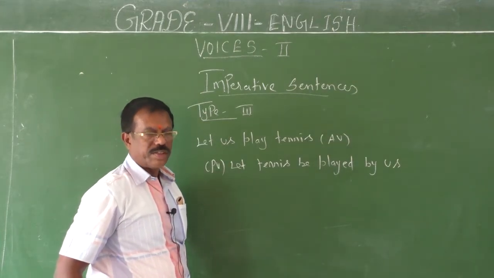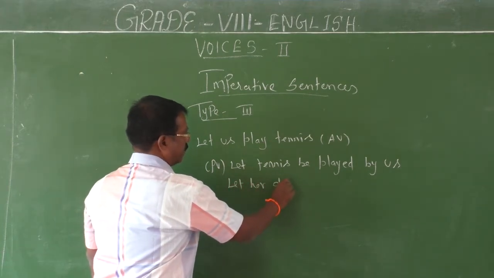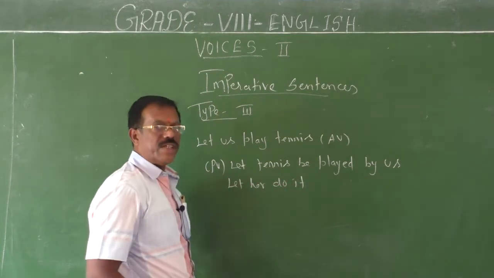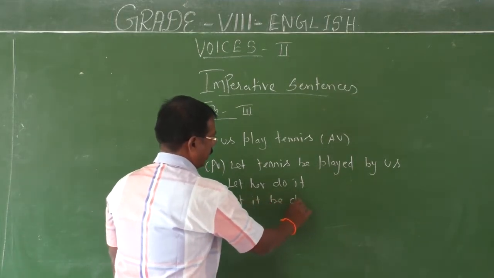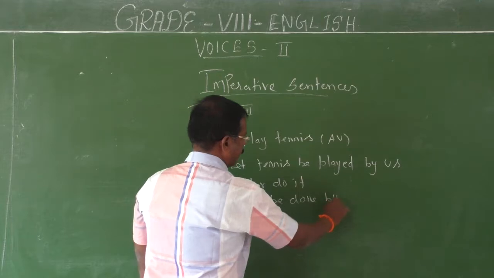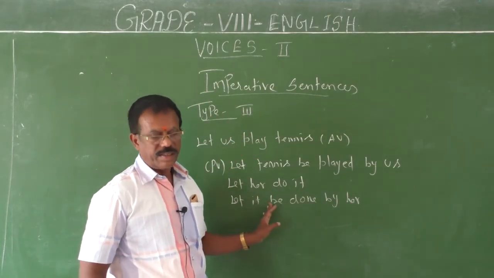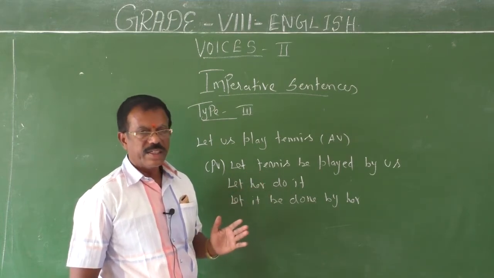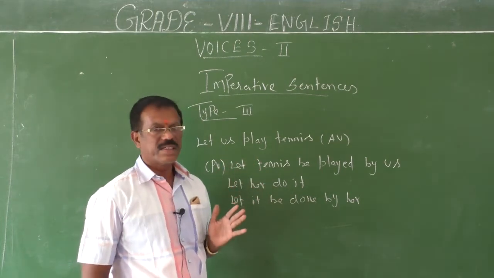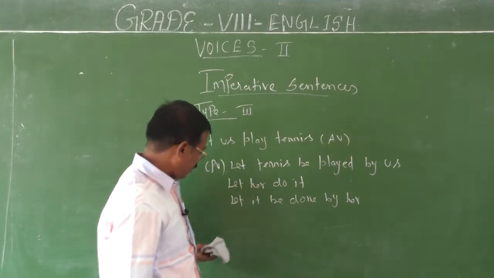Let her do it. How can you change this sentence? Let it be done by her. In this way, these types of sentences can be changed into passive. I'll give you two more examples.